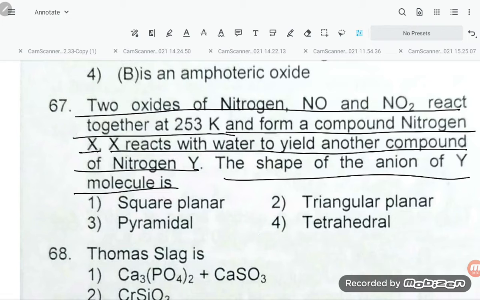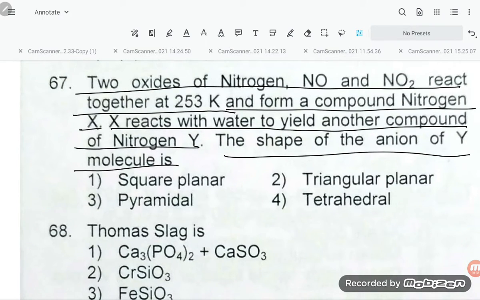So this is question 67. Let us try to understand the reactions, then we can decide. The 2 oxides of nitrogen NO and NO2 will give N2O3.